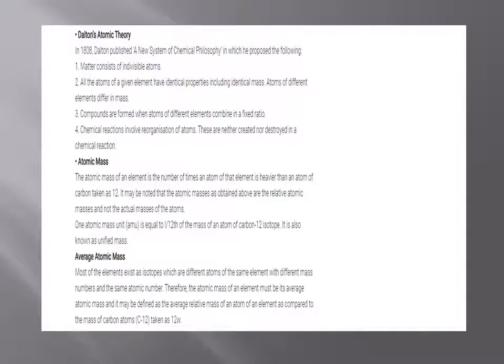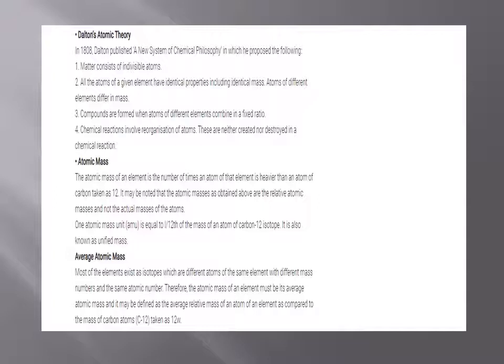Dalton's atomic theory. In 1808, Dalton published A New System of Chemical Philosophy in which he proposed the following. Number 1. Matter consists of indivisible atoms. All the atoms of a given element have identical properties, including identical mass.